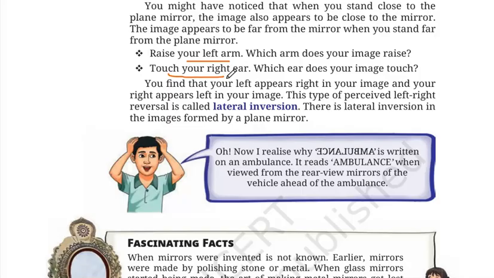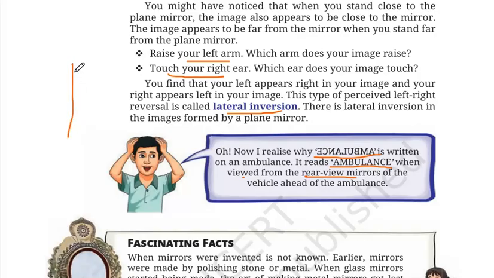This characteristic is called lateral inversion. Due to lateral inversion, on an ambulance the word ambulance is written in inverted letters. Why? Because if you view it from the rear view of the vehicles, it appears straight. So this feature is called lateral inversion.